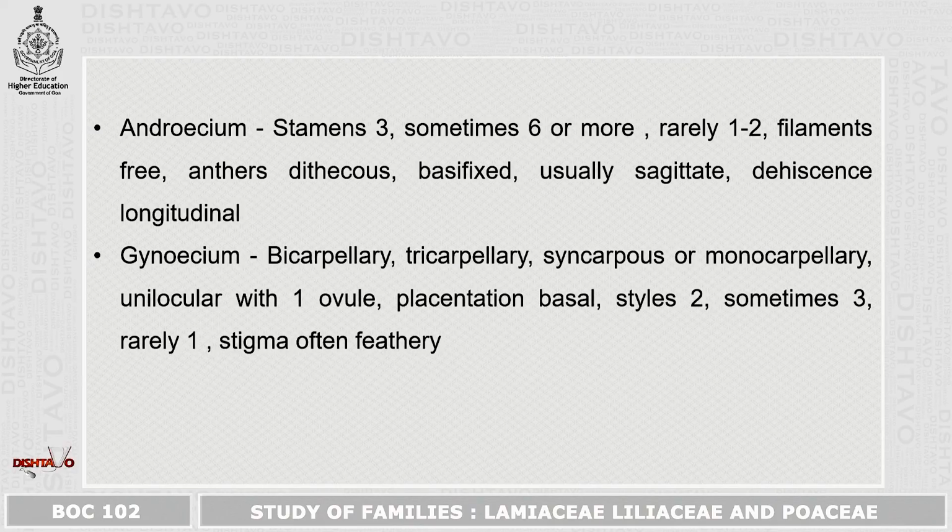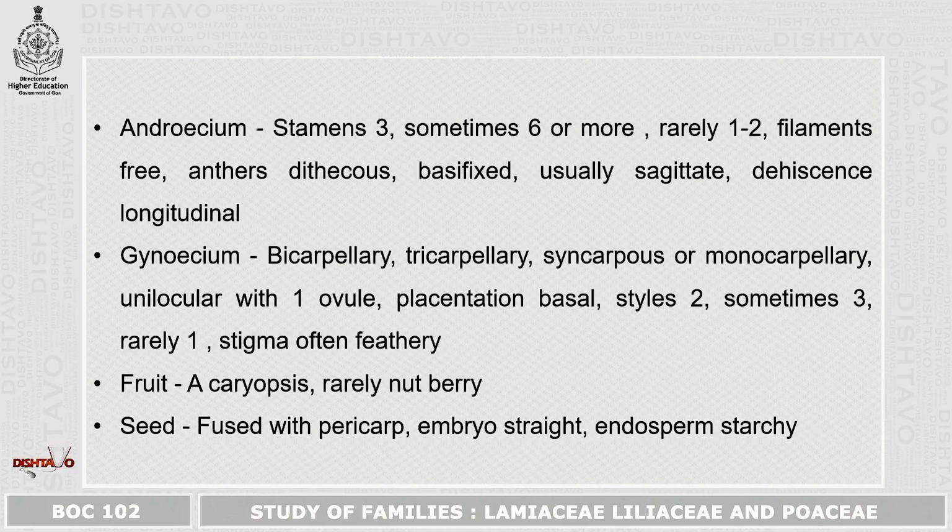Gynoecium consists of bicarpellary ovary or tricarpellary, syncarpous or monocarpellary ovary, unilocular with 1 ovule, placentation is basal, styles 2, sometimes 3 and rarely 1, and stigma is often feathery. Fruit is a caryopsis, rarely nut or berry. Seeds are fused with pericarp, embryo is straight and endosperm is starchy.